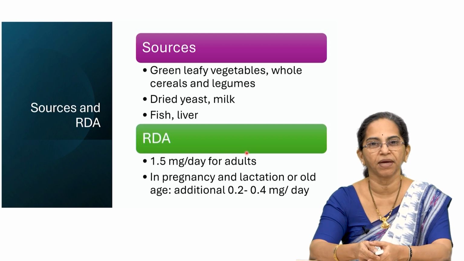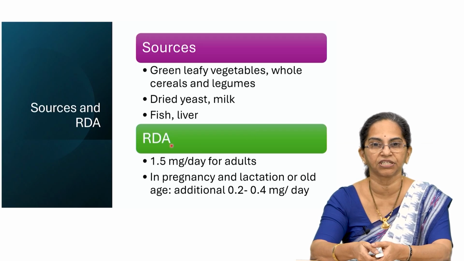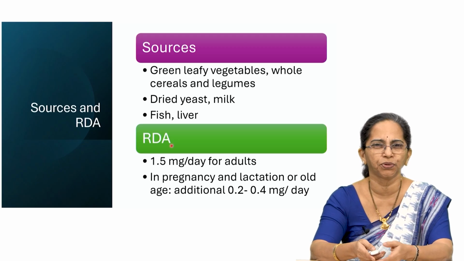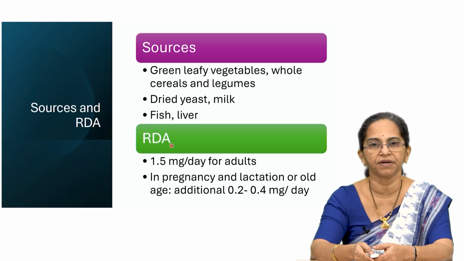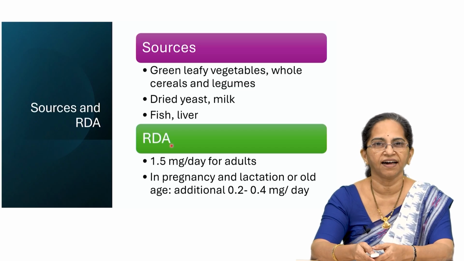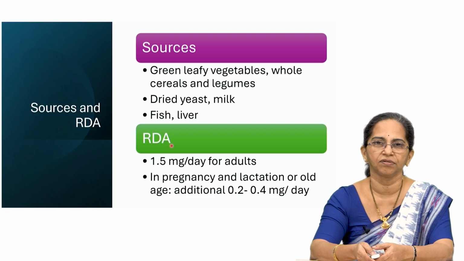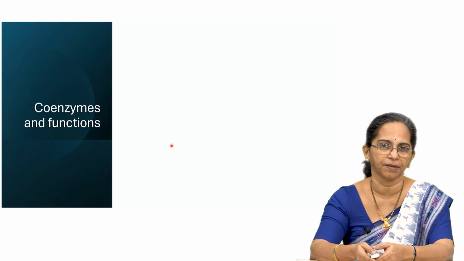What about the requirement or the RDA? As you can see here, for adults you will need about 1.5 milligram per day. Whereas in pregnancy and lactation or even in old age, you have to increase the intake by about 0.2 to 0.4 mg per day. So, that was the RDA or the recommended dietary allowance. You are supposed to take it every day.